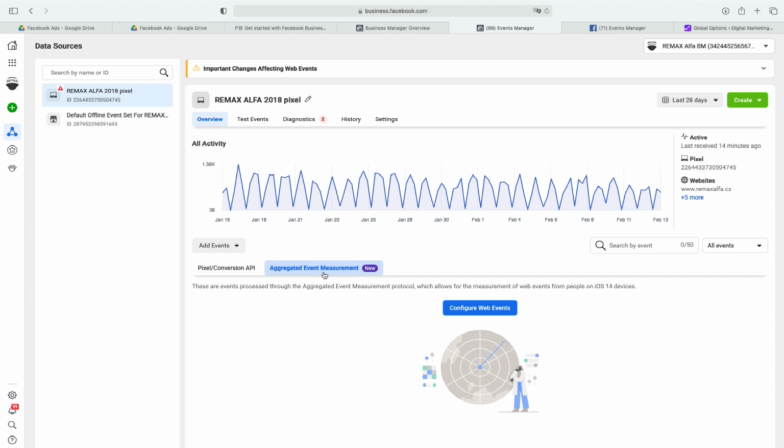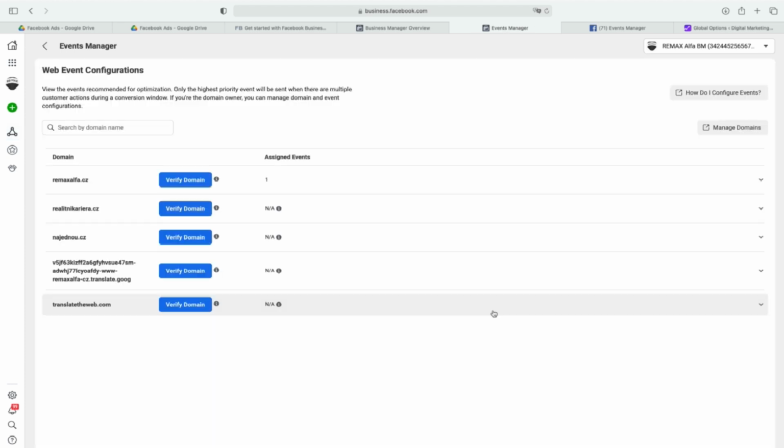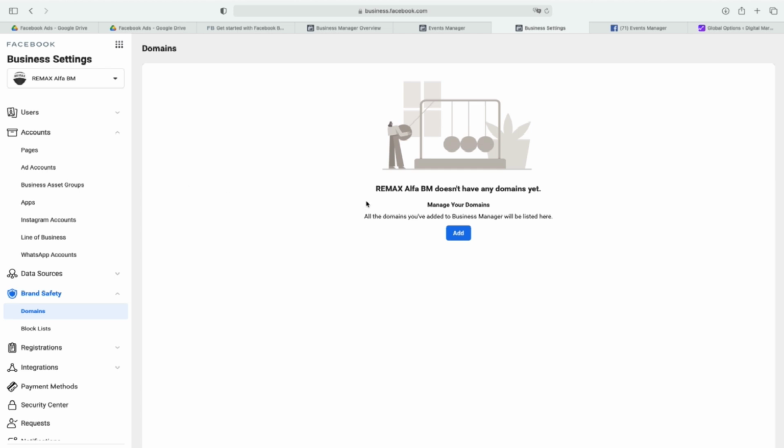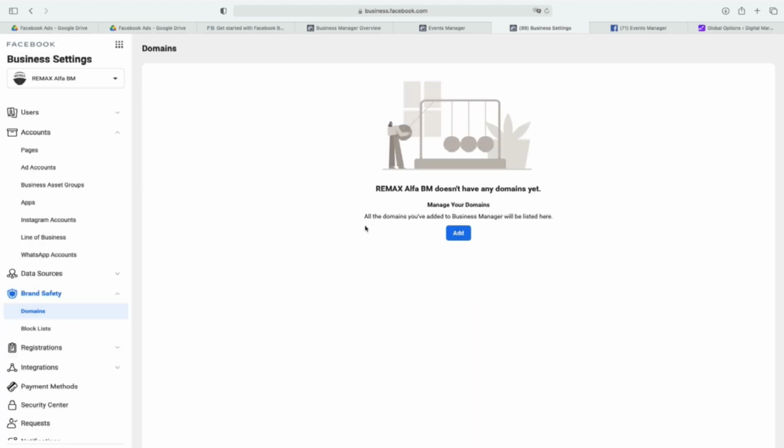And you can also start with this, but you don't need to be so afraid. You need to proceed with the verification of your domain. This is good. So you just add it into brand safety. But right now I can just show it to you, but I will not really have this as the key point. Okay, this is not so important right now.